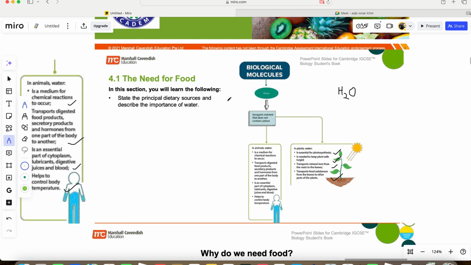So the blood is systematically made up of water, and water helps to carry hormones. Remember, these hormones are carried in blood and they are deposited wherever they are needed, in every cell in the body that needs them. So it is water that helps to carry both digested food and secretory products like hormones from one part of the body to another. That's a second function of water in animals.